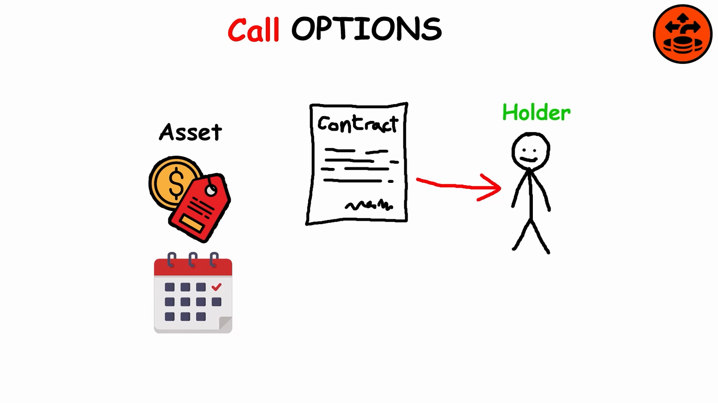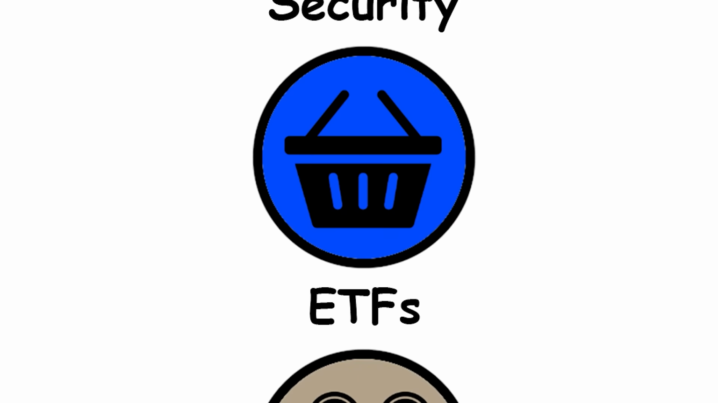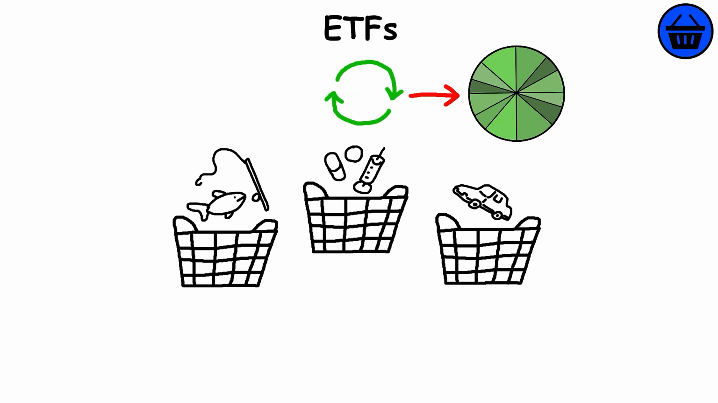Call options allow the holder to buy the asset at a stated price within a specific time frame. Put options, on the other hand, allow the holder to sell the asset at a stated price within a specific time frame. ETFs. Baskets of stocks that trade like regular stocks.